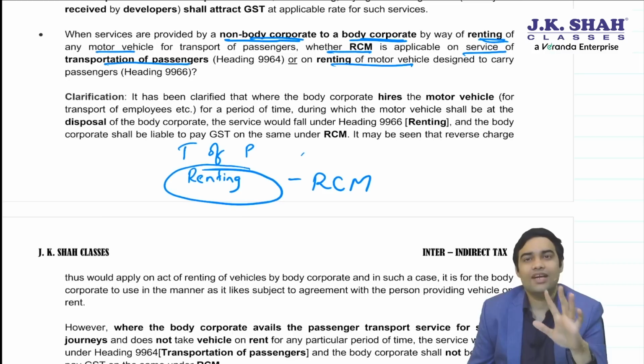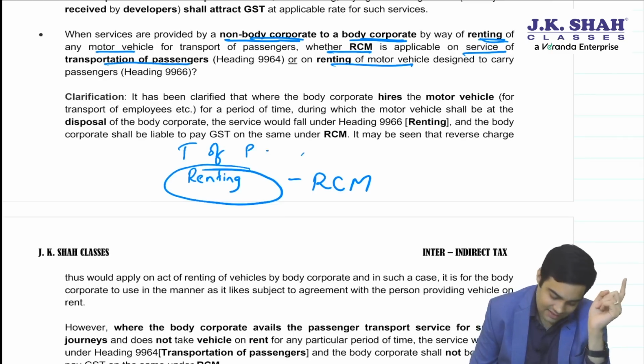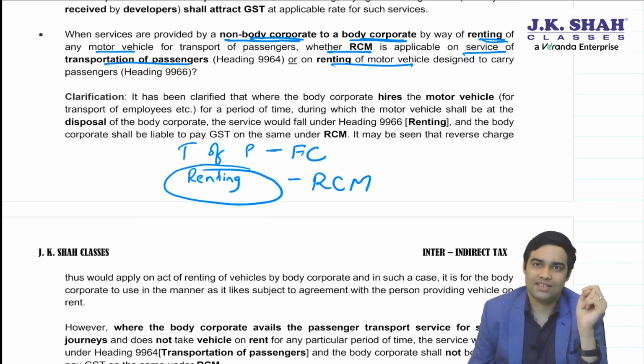But if it is a state run or a private run fixed point to point transportation and I don't decide everything, then in that case transportation of passengers, it will be covered under forward charge. So this is the distinction between renting and transportation of passengers.